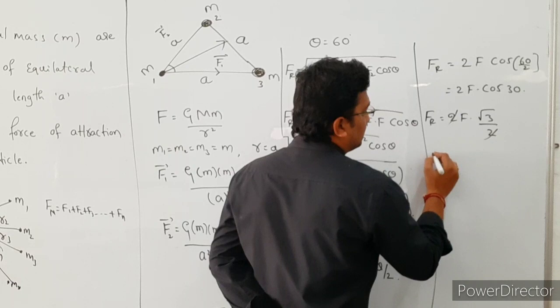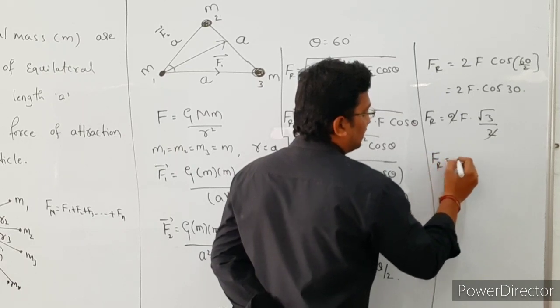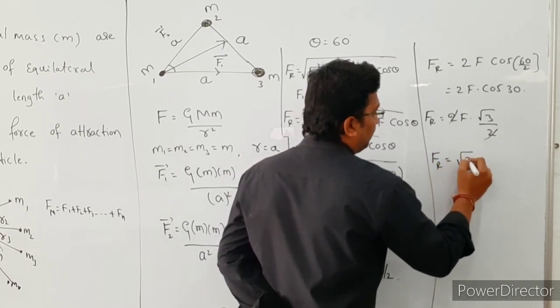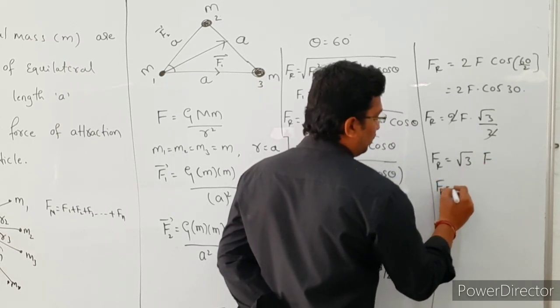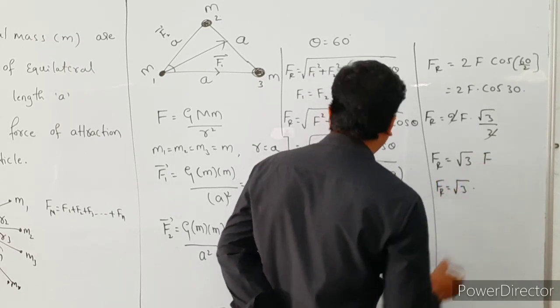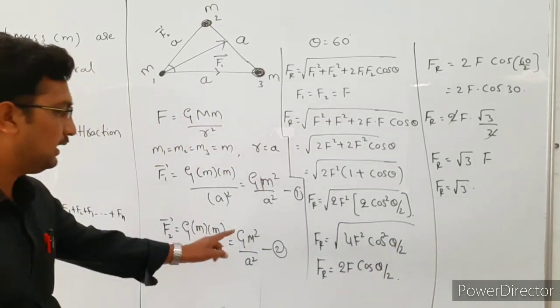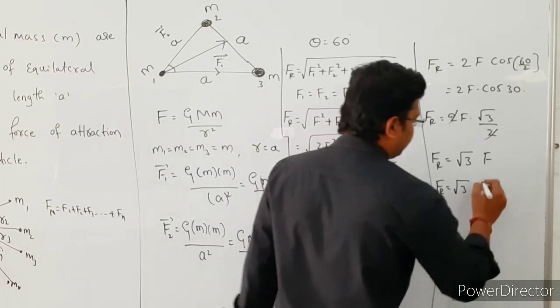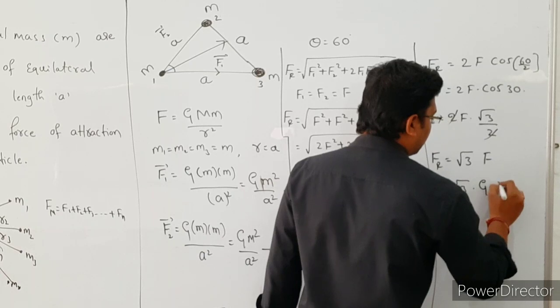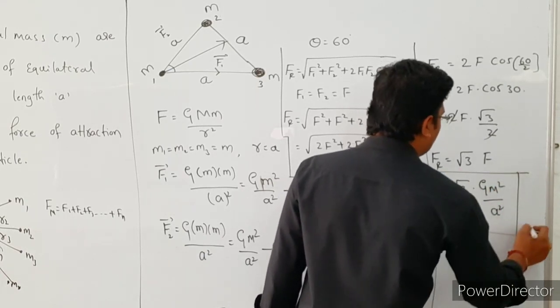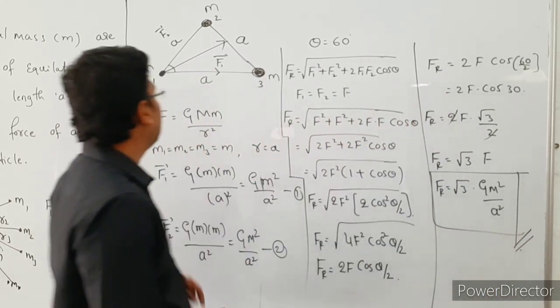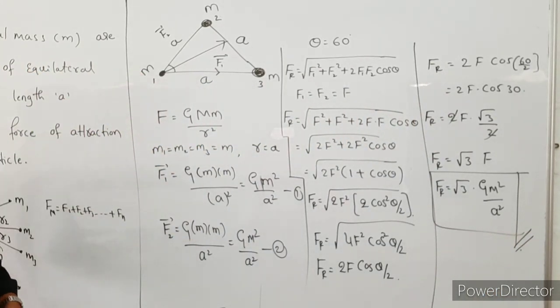Here the 2 gets cancelled. The resultant force is equal to root 3 times the force, that is, root 3 into Gm square divided by a square. So this is the resultant force acting on the particle of mass m.